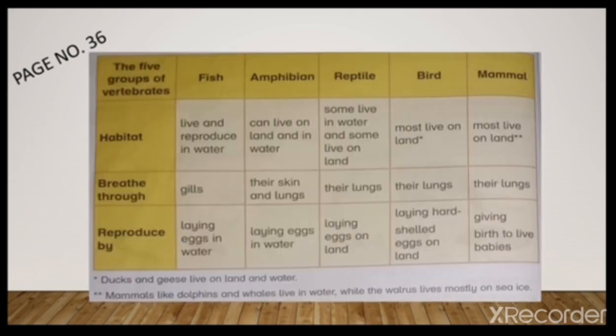Open page number 36. You can see the 5 groups of vertebrates and their habitat. How can they breathe? And they reproduce or lay eggs. You can see here mammal, bird, reptile, amphibian, and fish. You can see habitat means where they live. So we can say that fish live and reproduce in water.